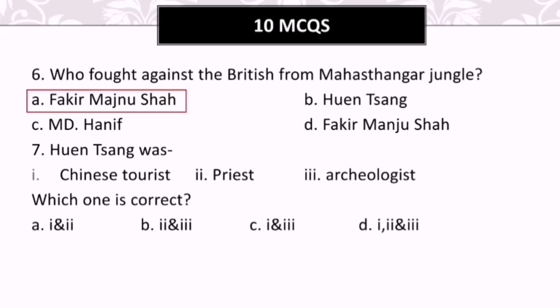So here the answer will be option A, 1 and 2. Wen Shang was both a Chinese tourist and a priest, but he was not an archaeologist. For this reason, the option number 3 will not be the correct answer. That is why option 1 and option 2 will be the correct answer. And A holds the option 1 and 2 both. That is why A here will be the correct answer.